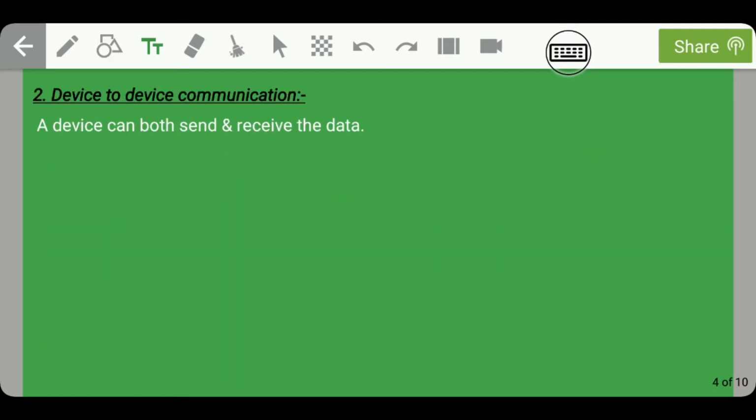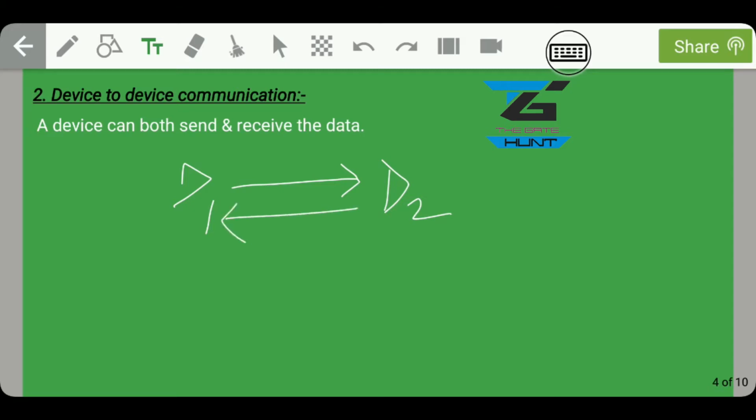Guys, moving on, let's talk about device to device communication. In device to device communication, a device can both send and receive data. For example, let us say this is device D1 and this is device D2. Then D1 can send data and D2 can receive it, whereas D2 can send data and D1 can receive it.